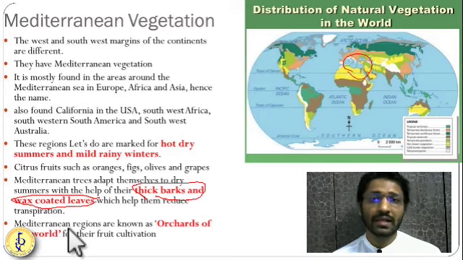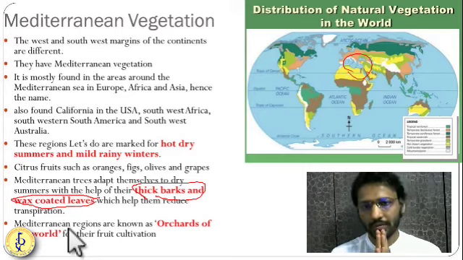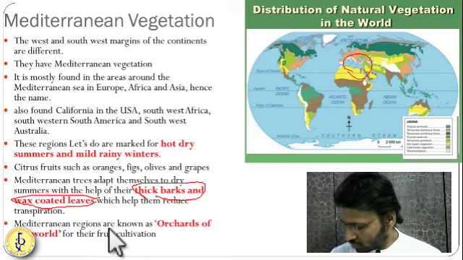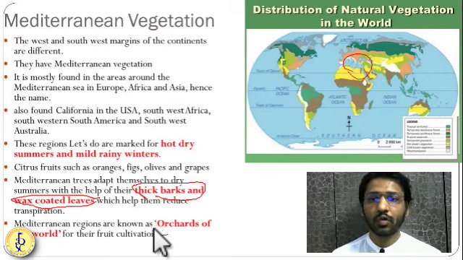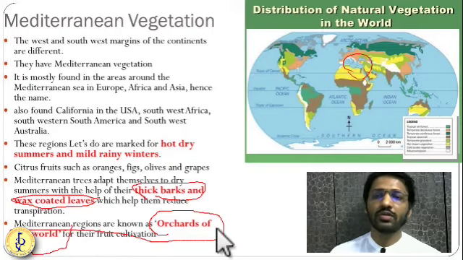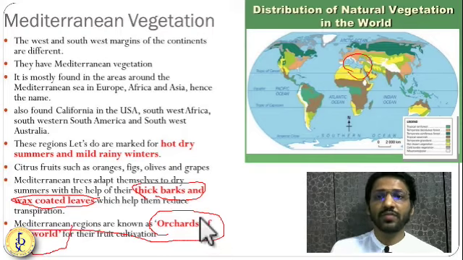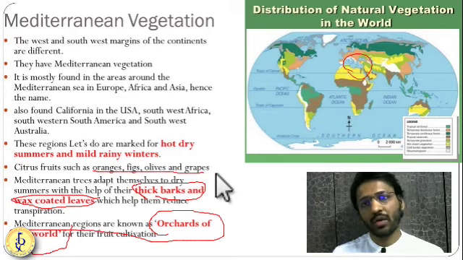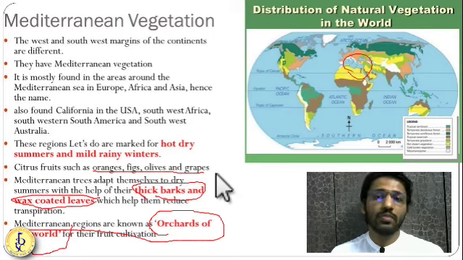Since this is a unique type of climate, this climate grows more amount of fruits. So they are known as the orchards of the world. More amount of fruits are being grown over here. Specifically, citrus fruits are grown over here, like olives, figs, oranges. These types of fruits are grown in this region. Most of the very high quality oranges are grown over here.